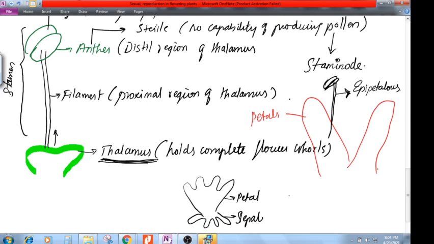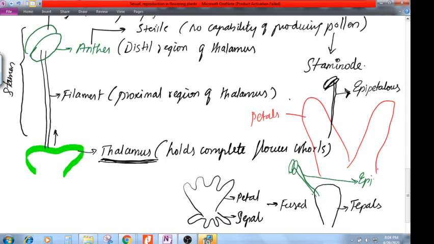So they are called tepals. Fused petal and sepal is called a tepal. Over the tepal, an androecium will be present, and such type of androecium is called epiphyllus. Epiphyllus. No, there is no epitepalous. It is called epiphyllus.